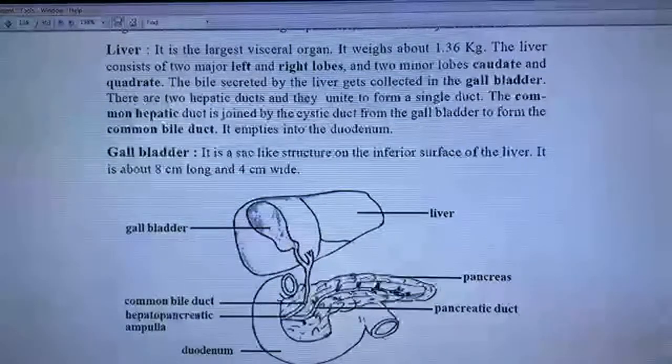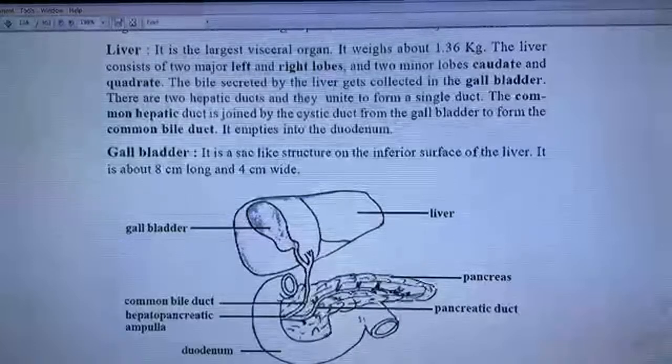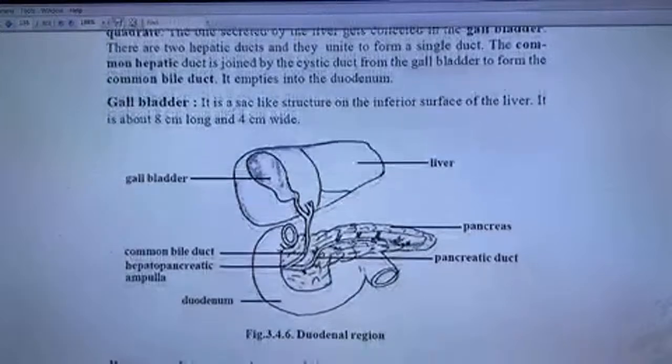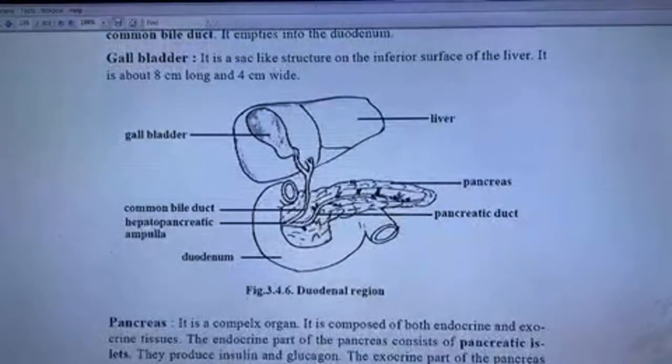The bile secreted by the liver gets collected in the gallbladder. There are two hepatic ducts and they unite to form a single duct. The common hepatic duct is joined by the cystic duct from the gallbladder to form the common bile duct. It empties into the duodenum. Gallbladder. It is a sac-like structure on the inferior surface of the liver. It is about 8 cm long and 4 cm wide.